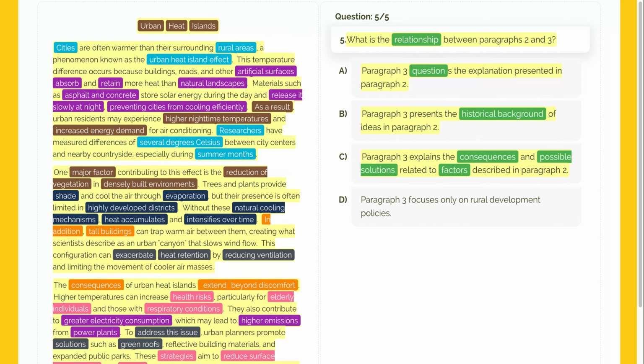Now let's take a closer look at option D. Paragraph 3 focuses only on rural development policies. Paragraph 3 mentions rural areas only as a comparison for natural cooling processes. The main focus remains on urban planners and city solutions. It definitely doesn't focus only on rural policies. This choice is too narrow and misses the point, making it incorrect.